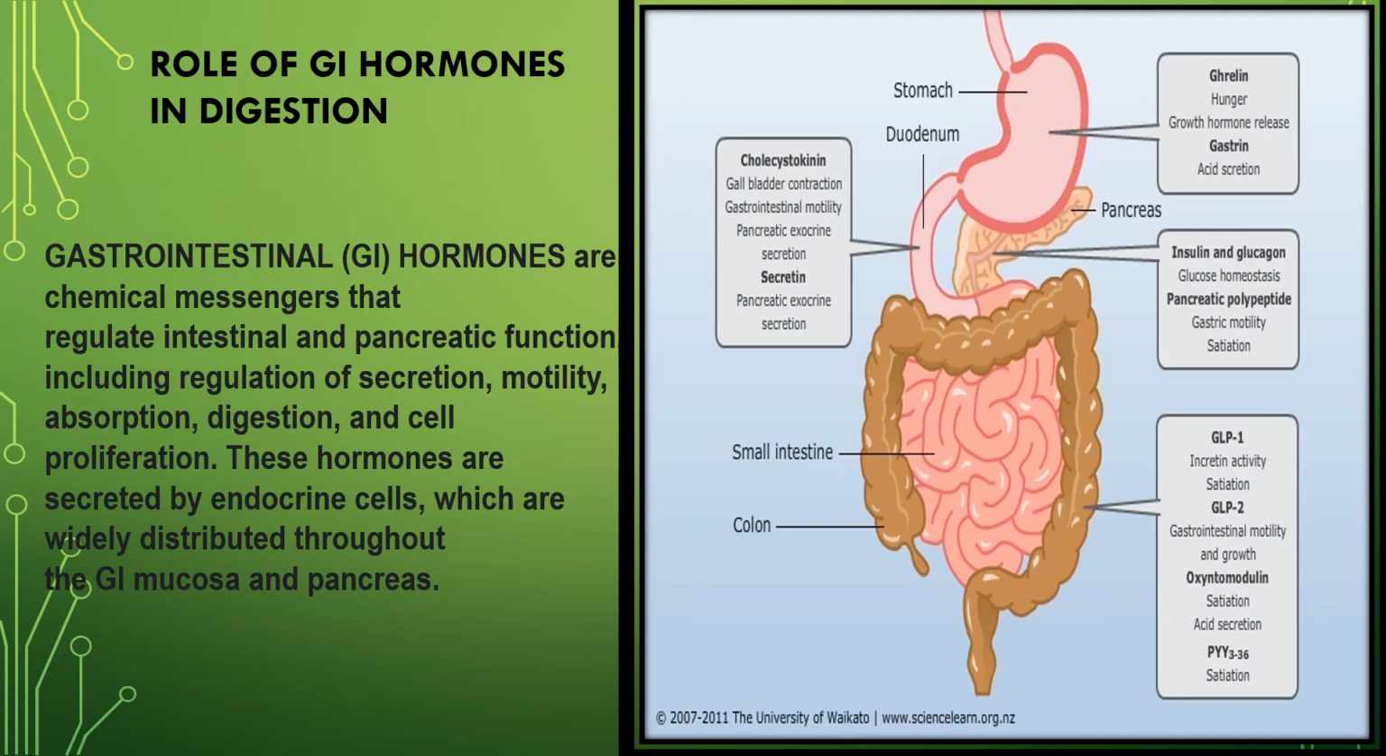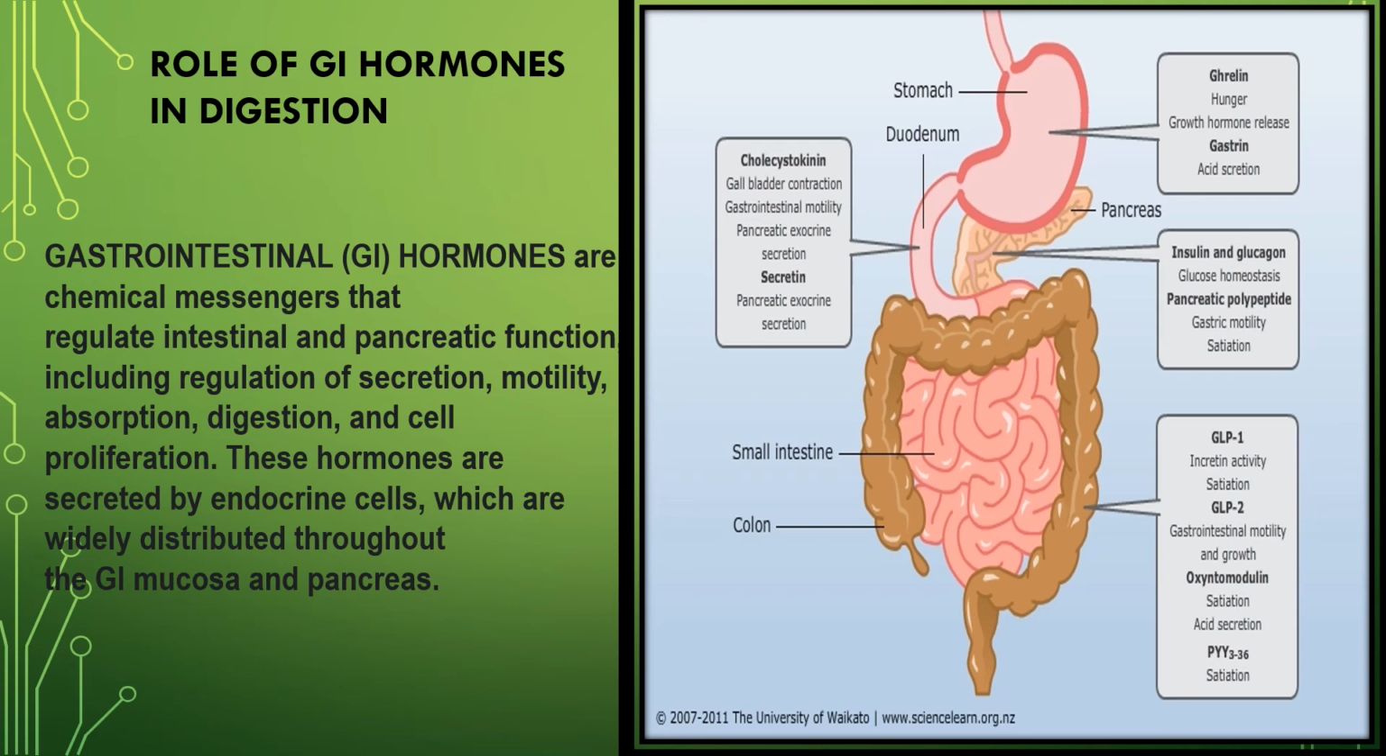I have given a diagram as well as a chart for these GI hormones and where they are actually secreted. You can see first from the stomach. From the stomach the hormones are secreted, growth hormone release, gastrin mainly. The acid secretion and everything has been shown in the first box. Now second one is duodenum. From duodenum also the secretin and the other hormones are secreted. It has also been given in the second box.